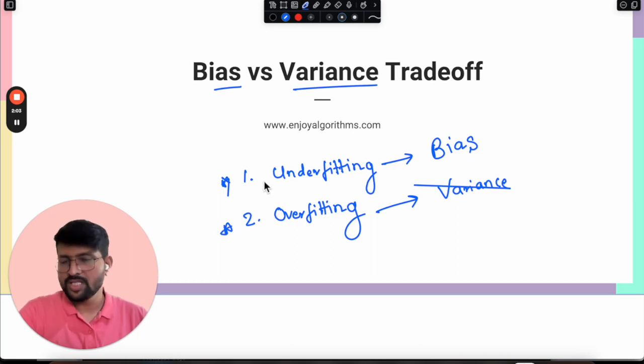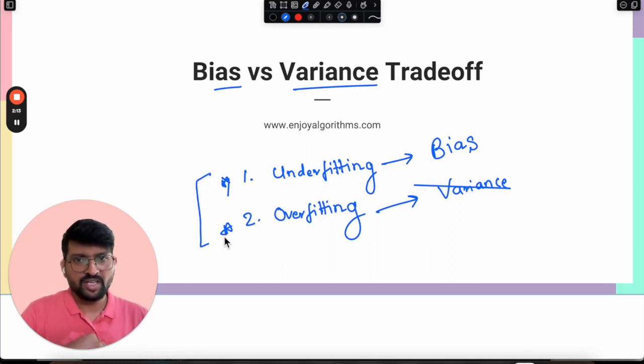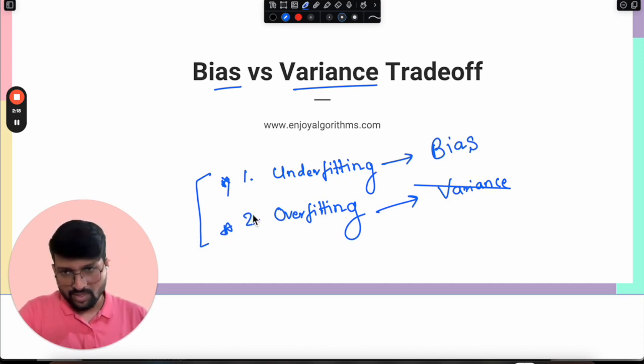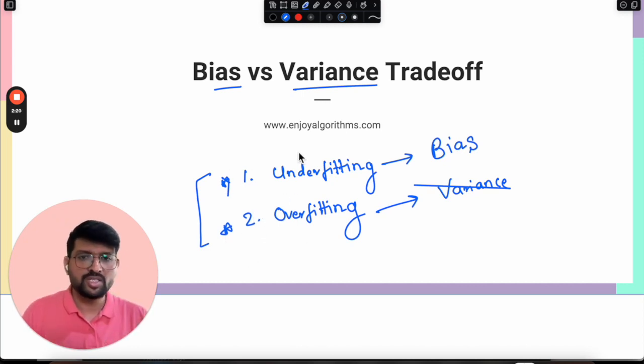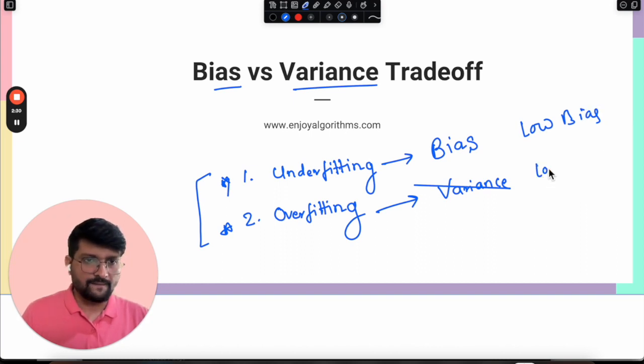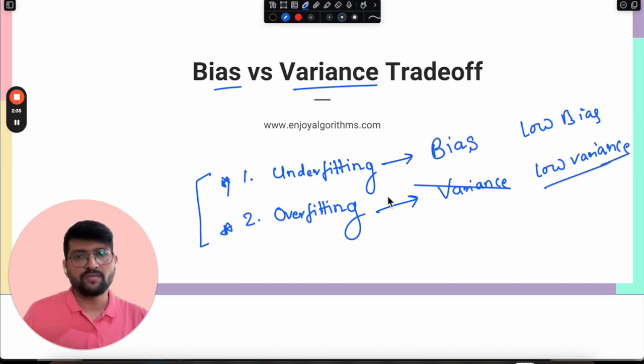These are two different problems from which any general machine learning model actually suffers. As machine learning engineers, we invest a lot of time improving these problems and applying techniques to resolve them, and then reach a position of low bias and low variance. We will talk about all this in a short while. Okay. So let's first understand the problem of underfitting.